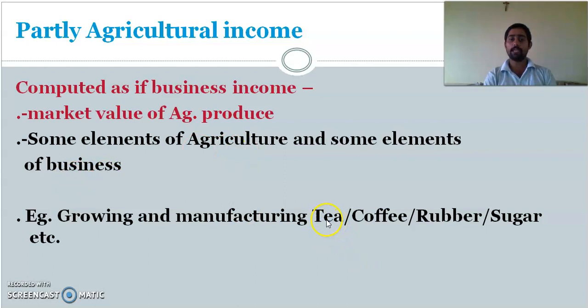In the case of tea, I can tell plucking tea is agriculture. Processing it is partly agriculture. It means it is business.